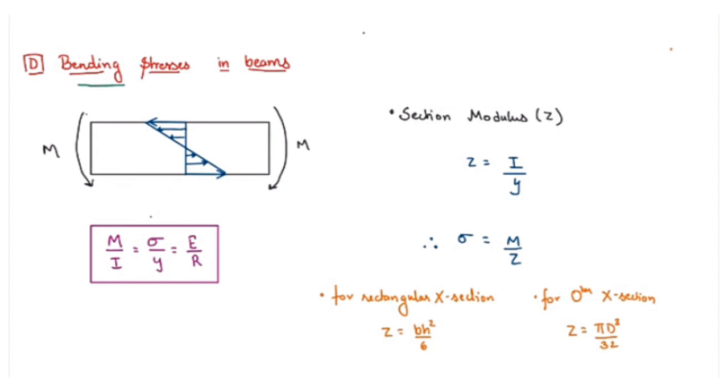And we have another term, that is section modulus, denoted by small z. It is the ratio of moment of inertia of a section about the neutral axis to the distance of the outermost layer from the neutral axis, which is given by capital I by y, where I is the moment of inertia. Now for rectangular section, section modulus is given by bh square by 6, and for circular section, section modulus is given by pi d cube by 32. So this is what section modulus is.